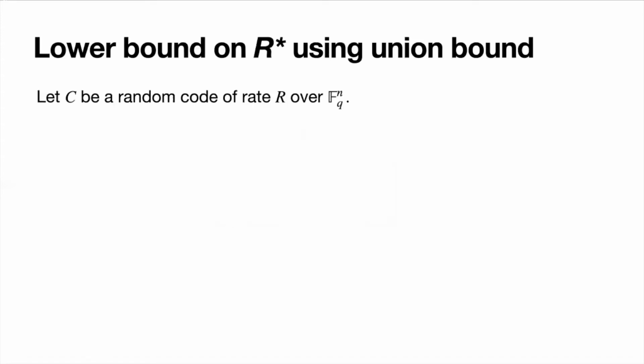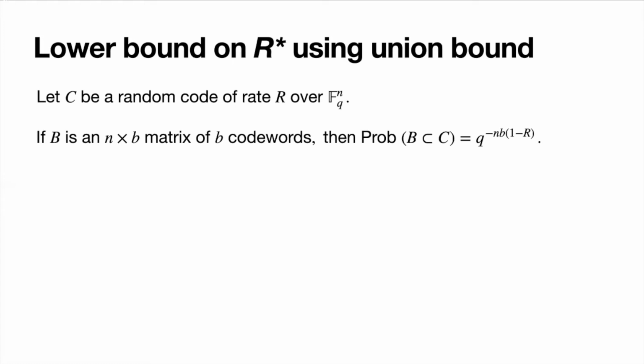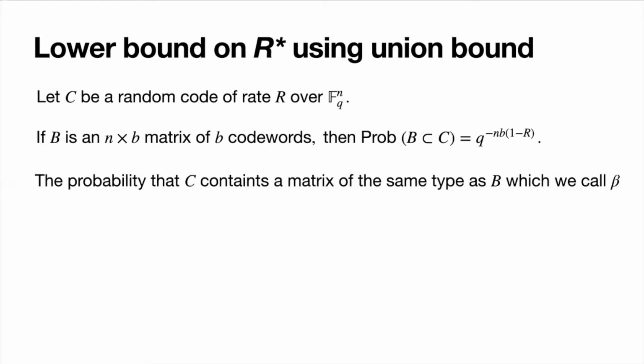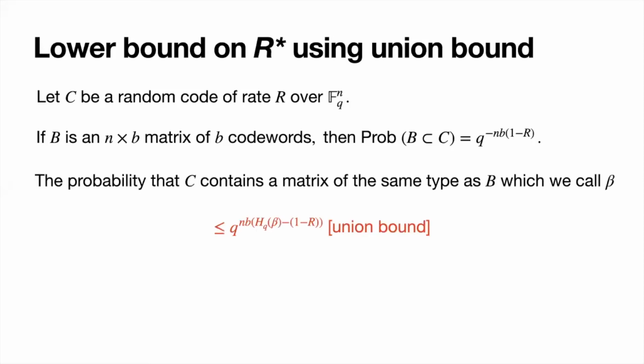So let's try to see the proof of this theorem. We'll first do a very simple lower bound on R star using just the union bound. So suppose C is a random code of rate R over F_q to the n. Given B, which is a matrix of little b code words, the probability that all the columns of B appear in C as code words is just q to the negative n times b times quantity 1 minus R. This is because every column has to appear in the code independently of each other. Then the probability that C contains a matrix of the same type as B, which we call beta, is just this funny expression by simply using the union bound.